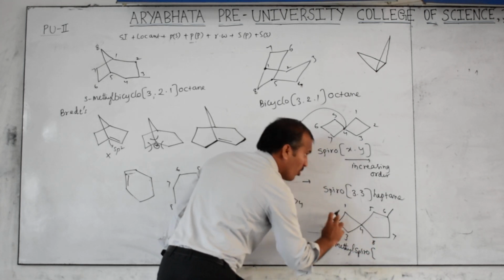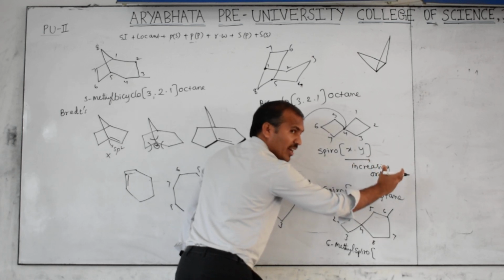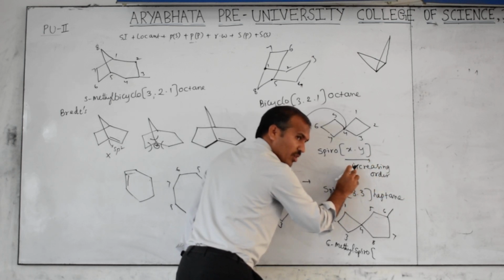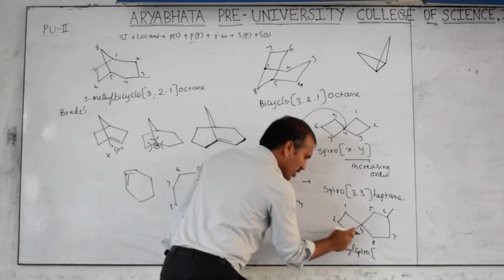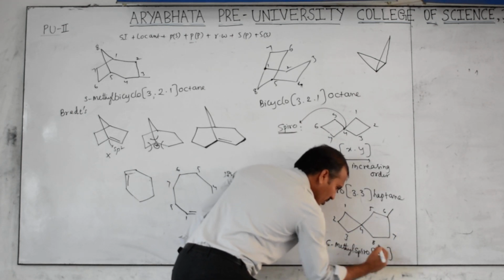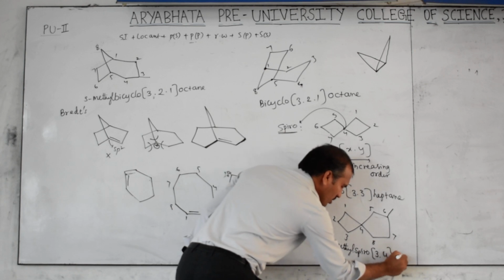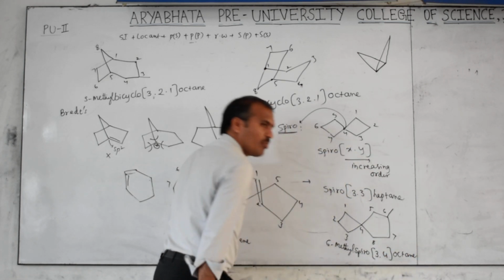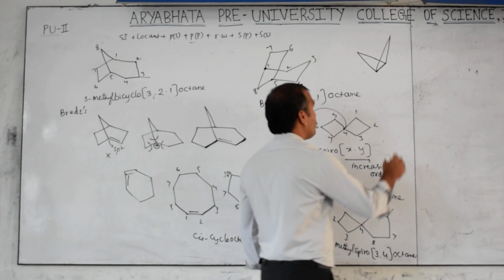This is how much? Smaller 3, higher 4. In increasing order, first smaller, next higher: [3.4]. Then total 8, octane. What is the word?